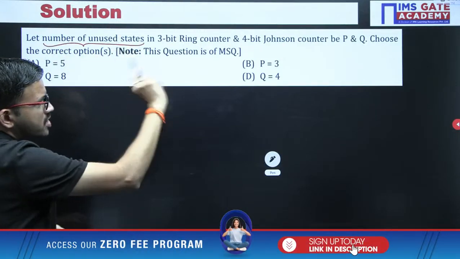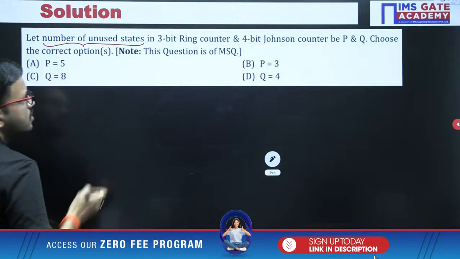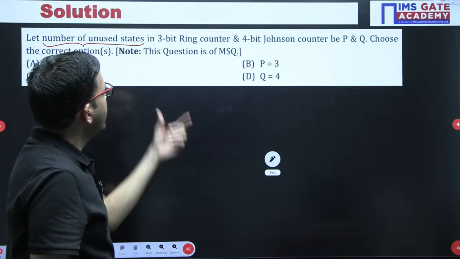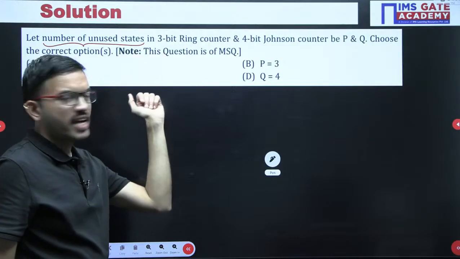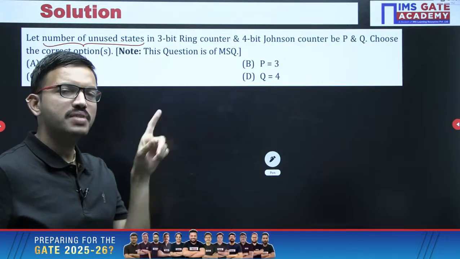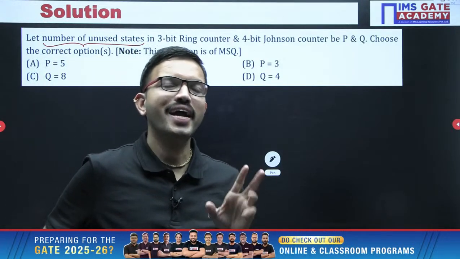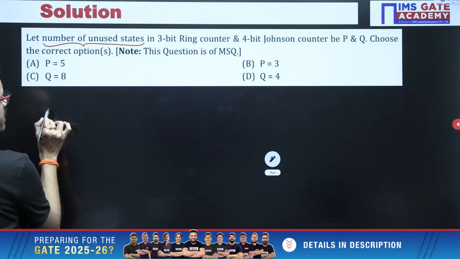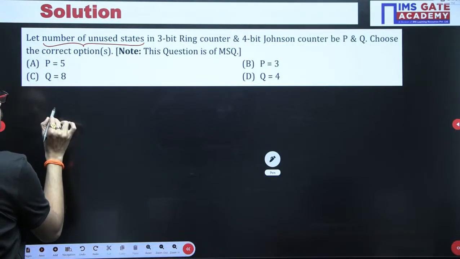Number of unused states. Okay. So I hope everyone knows in the ring counter, whatever the number of bits you are having, that many flip-flops we are using, that means that many D flip-flops, and the number of states is also the same.